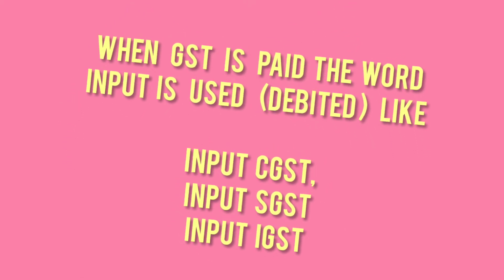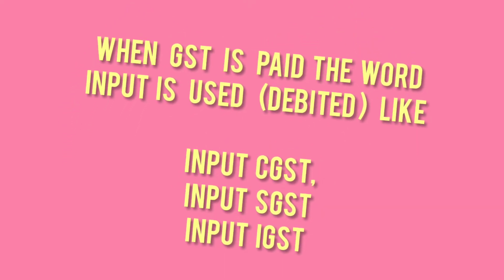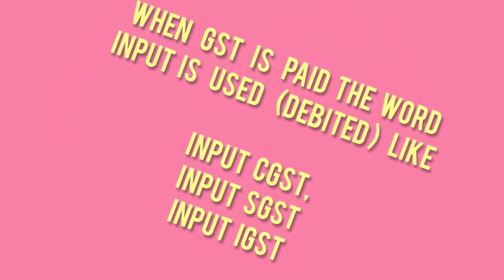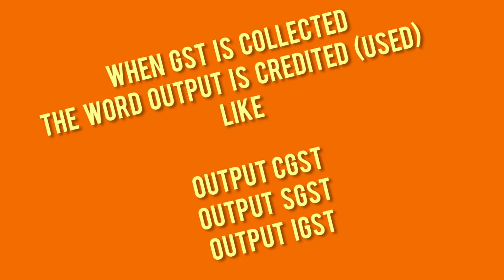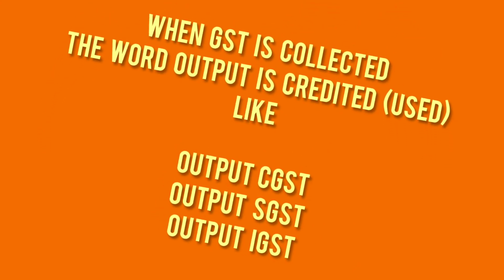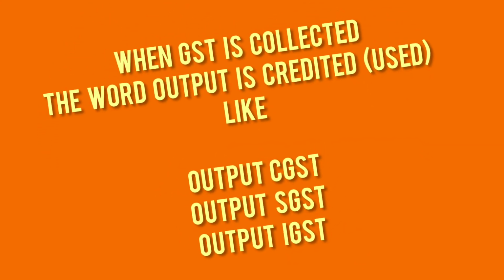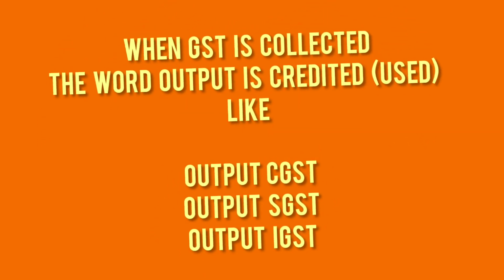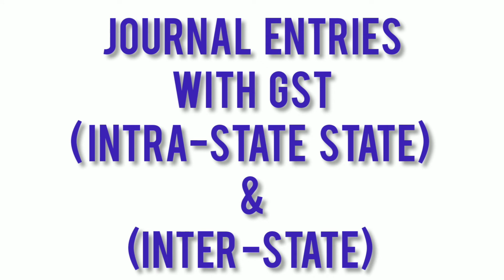Input GST word is used on the purchase of goods and payment of expenses, whereas output GST word is used when goods are sold or income is received. So, input and output, these are the two words. Let us see the entries.